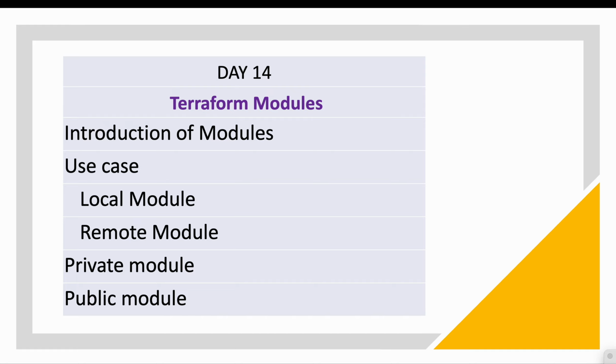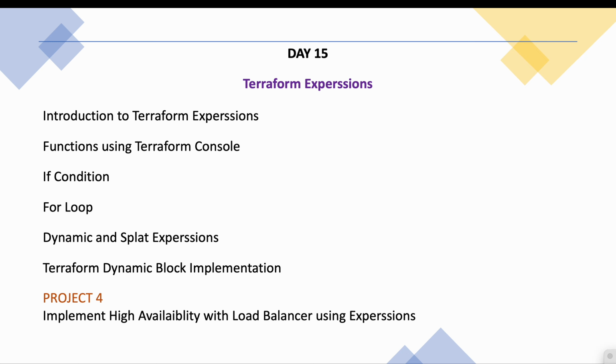On day 15, we will see the Terraform expressions. So here we will see how to use Terraform functions, and how to include if condition in the Terraform, how to use for loop. See here for loop, I will make sure everyone to understand how this for loop is working on the Terraform. Okay, so you need not to worry about that. And how to use dynamic block and splat expression, those stuff. So here we will see on project we will implement high availability using a load balancer with these expressions.